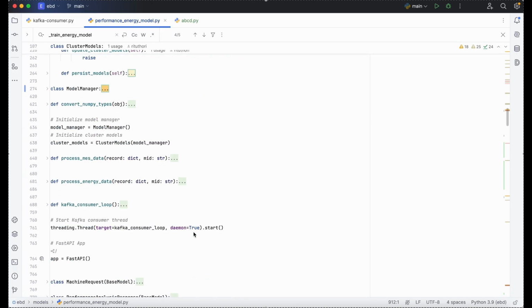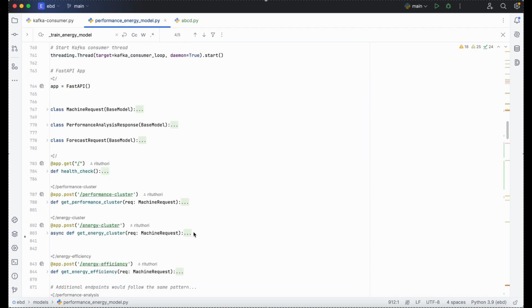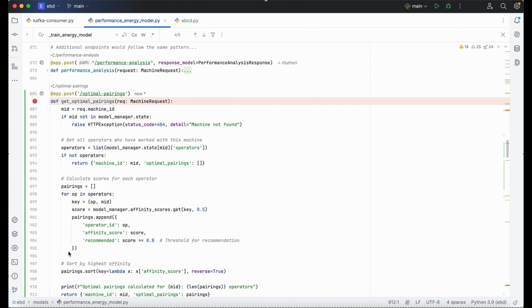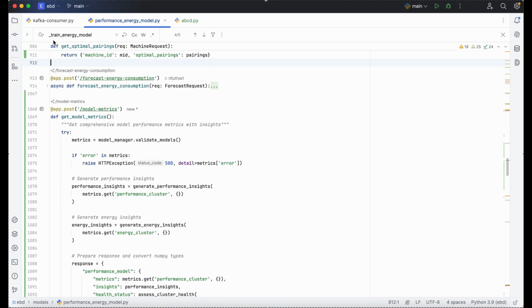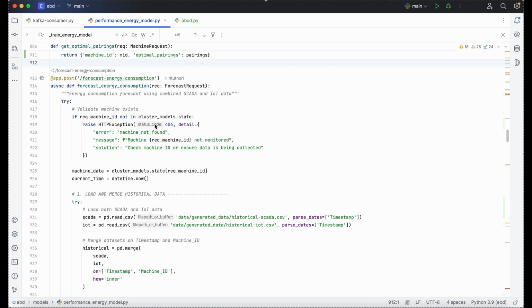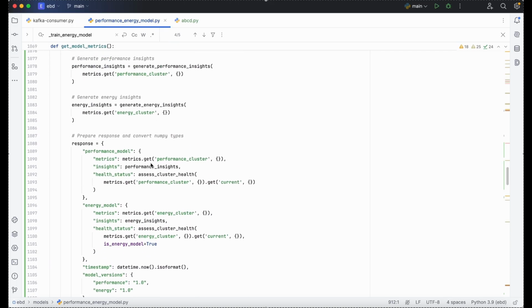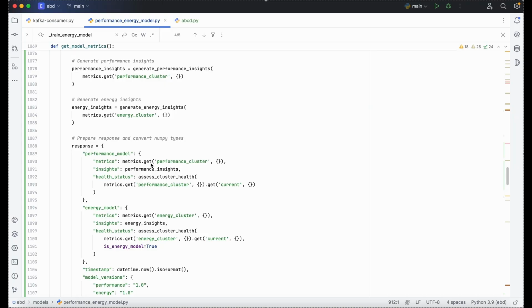This system exposes these insights through RESTful APIs like optimal pairing, which recommends operators based on historical defect rates. Our forecast energy consumption API predicts future power usage based on recent cluster patterns. And finally, to monitor our model health, we use this API. It also returns the silhouette score, Davies-Bouldin index, and a few other parameters.